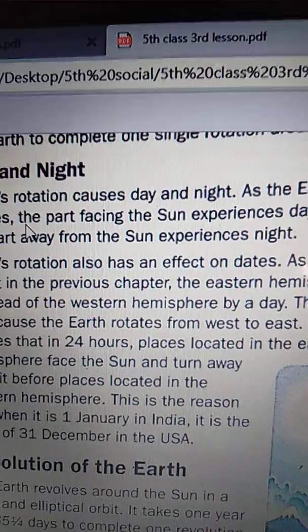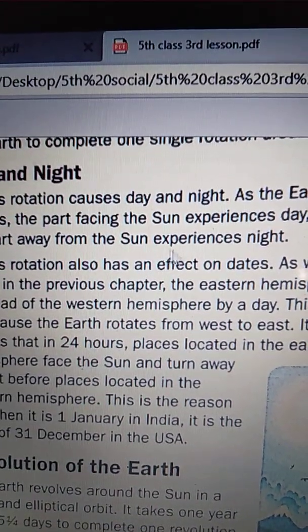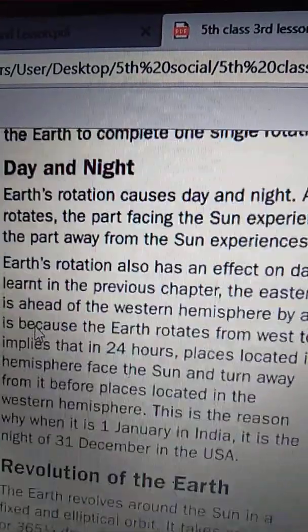When the rotation happens on the Earth's own axis, half of it faces towards the Sun and the remaining part faces away from it.